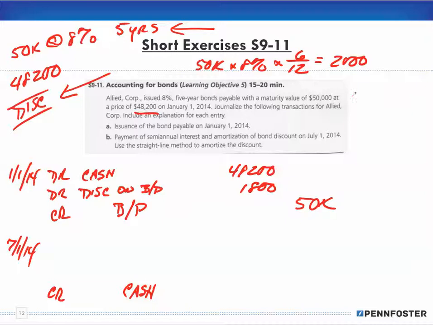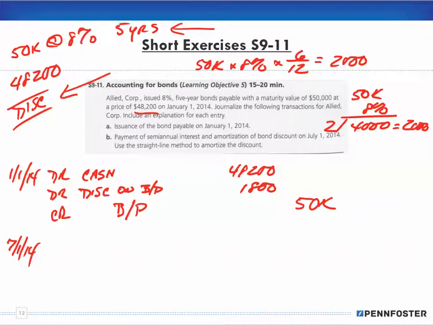Or I could have said 50,000 times 8% is $4,000, and I'm doing that twice yearly, so that's going to equal $2,000 of interest on each payment. So I'm going to pay out cash, so I'm going to credit my cash for $2,000. Right?